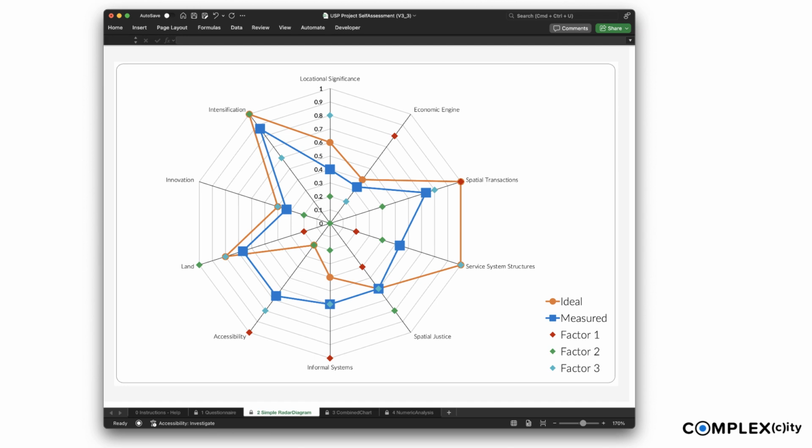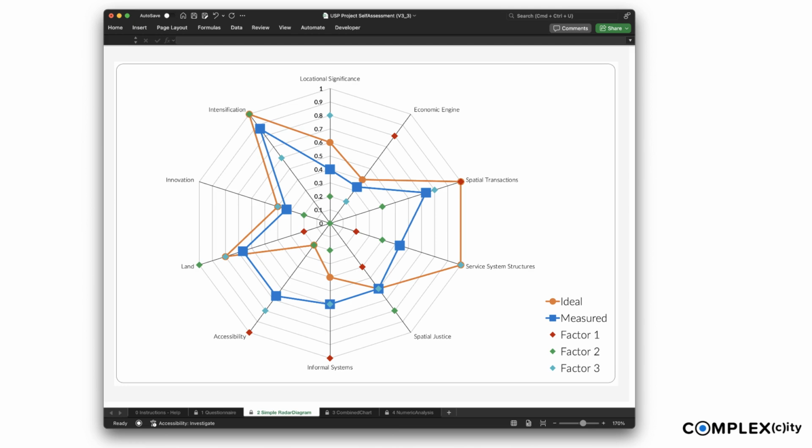Interpreting the result. Your profiles are presented in a graphic and a numeric manner. Read them in parallel. Simple radar diagram. The diagram on Sheet 2 simple radar diagram has a blue profile and possibly, if Step 1 had been completed, an orange profile. Both profiles represent how strongly a dimension is present, i.e. being addressed by the initiative, the orange line in an ideal manner, building on the discretionary opinion of the user, versus the blue line presenting the result of the measurement after answering the 30 questions.